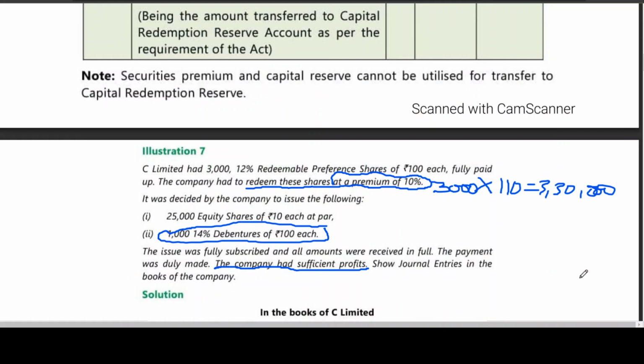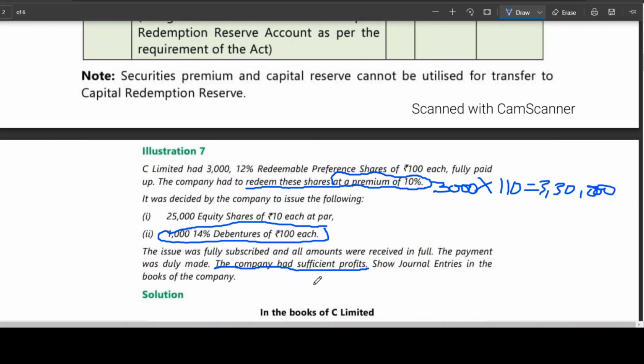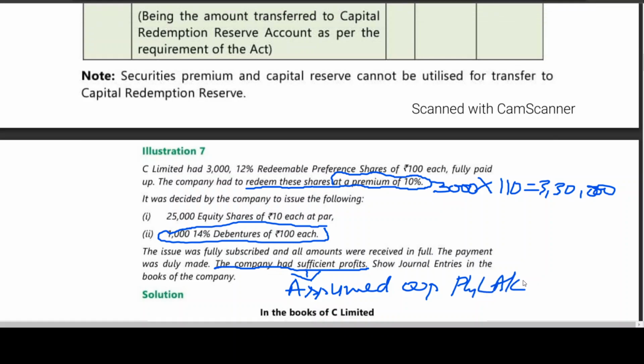The company has sufficient profits, and here the sufficient profit is assumed as P&L account, which balance? Credit balance.